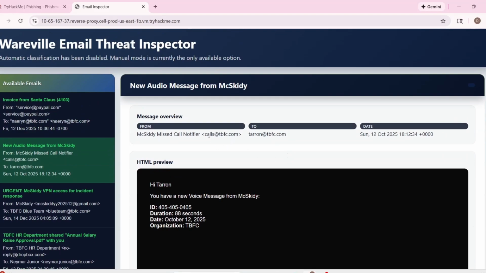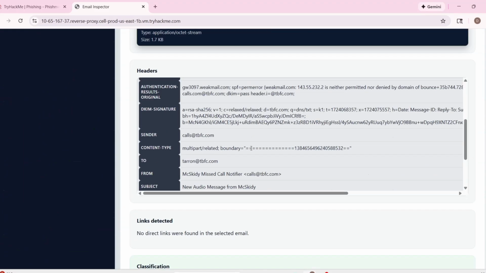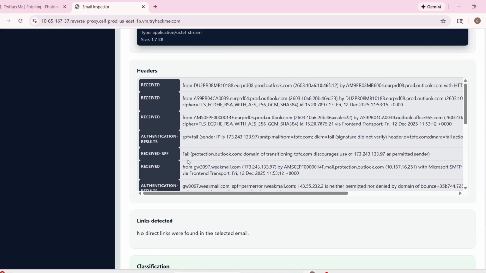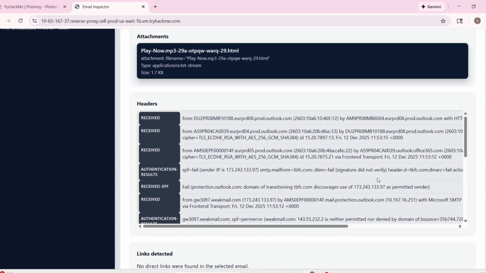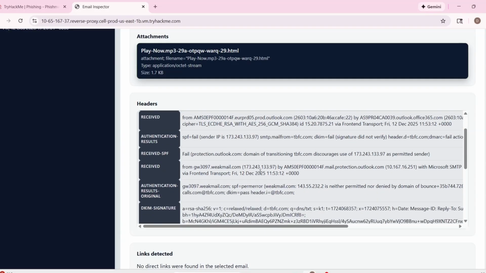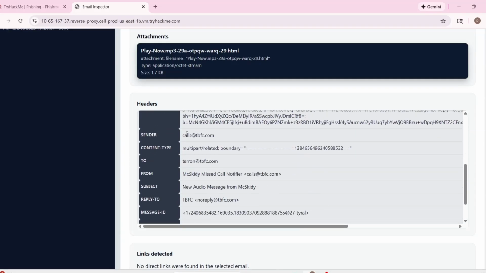I will try to see calls TBFC, so the domain seems pretty fine, even if I don't know if calls actually exist. So that can also be something like impersonation or spoofing, or maybe both of them. See, SPF authentication fail. We have an IP address that we can actually check, but signature did not verify. So even this one can be spoofing and probably something like impersonation. Sender, because he is impersonating to be this guy this time.